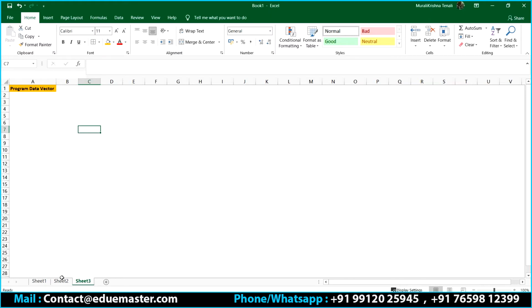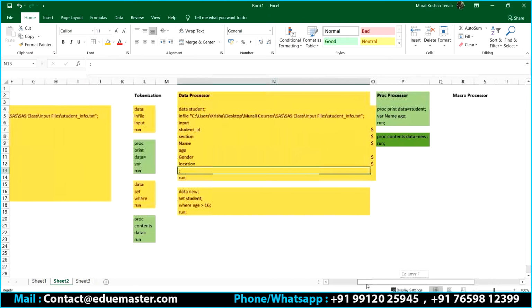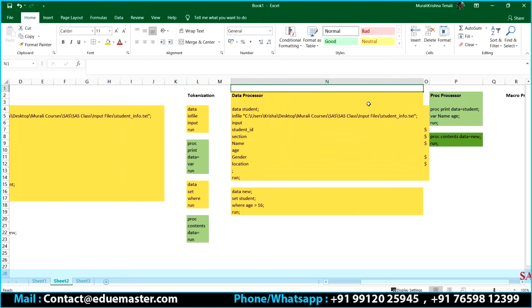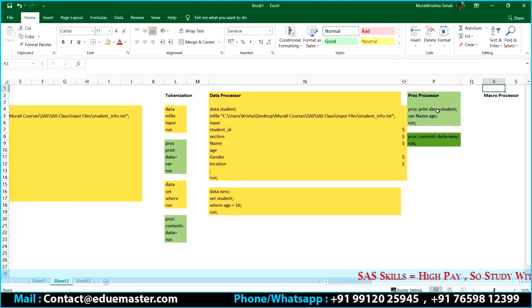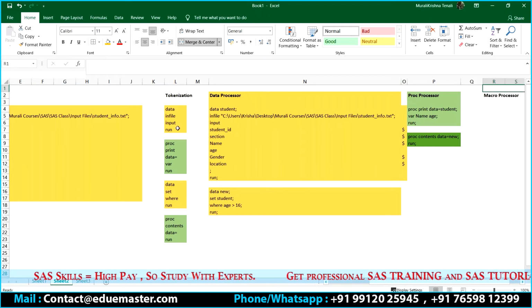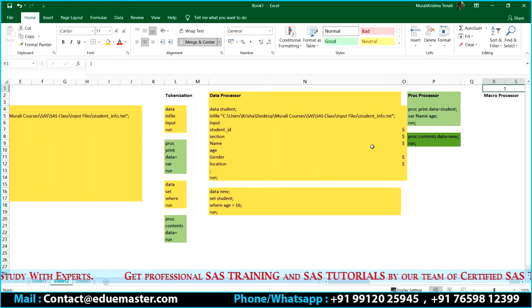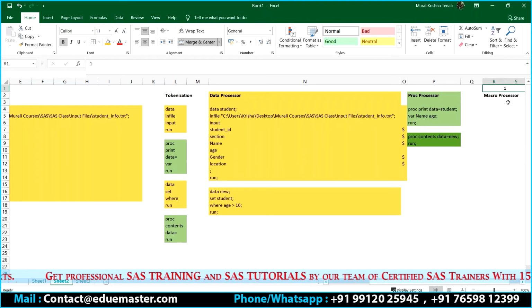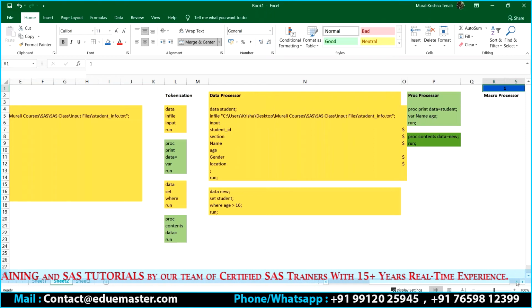Now the question is, I have three processors and I have the code related to two processors. So which one will start first? Will SAS start with the data processor, or the macro processor, or the proc processor? Which processor is the high priority? Remember, in my code, always the first priority will be given to the macro processor. If any macro related code is there, it has to be executed first. My highest priority will always go to macros.